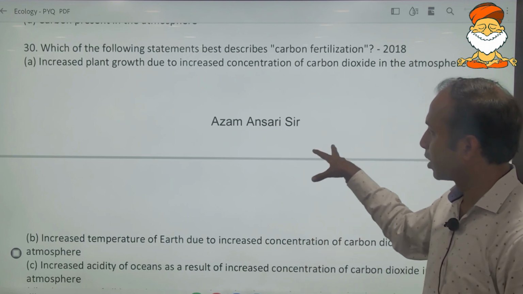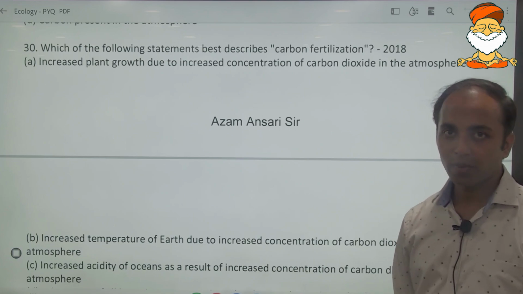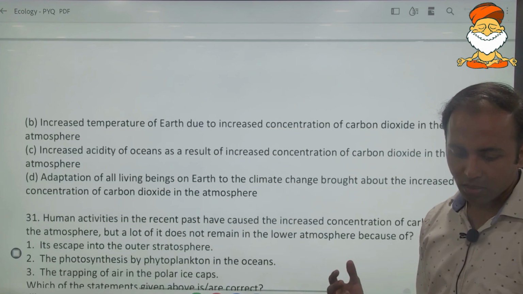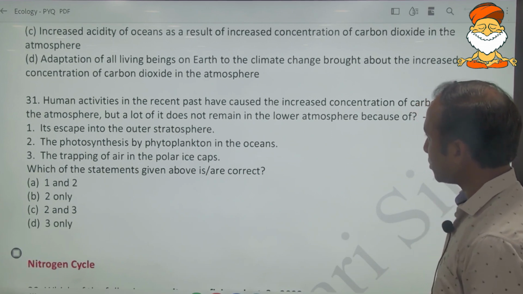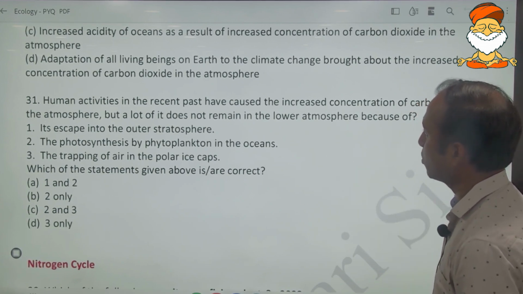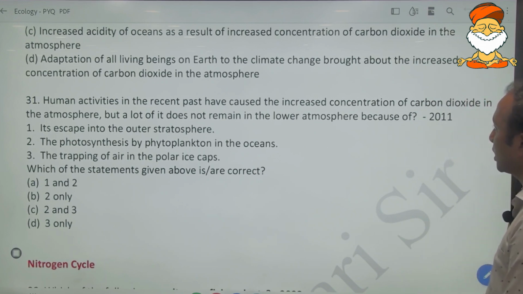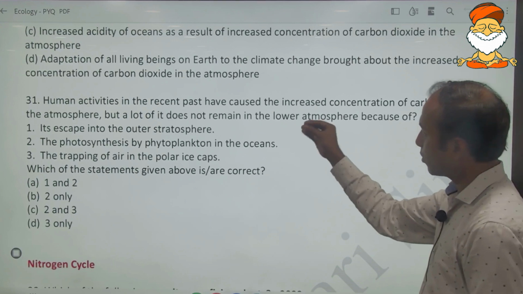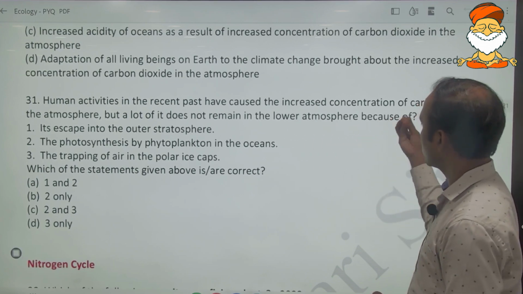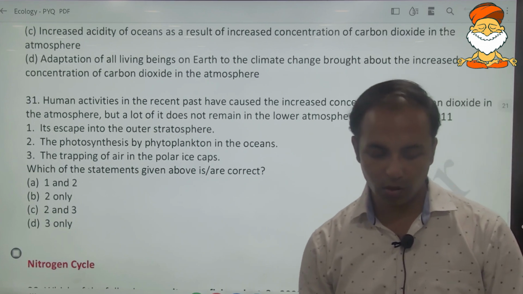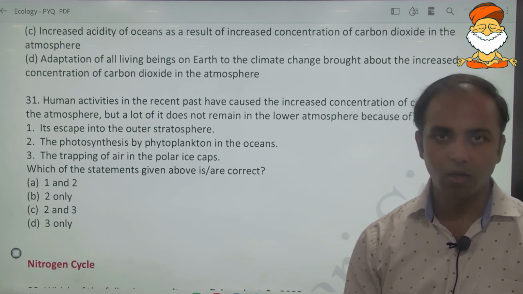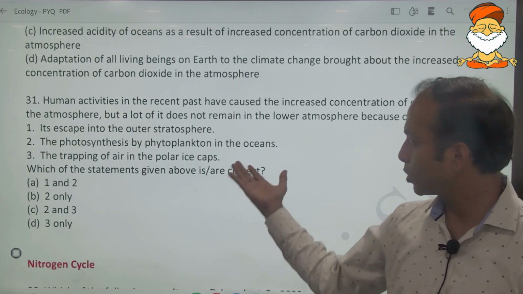So here in these basics we are understanding the carbon cycle, and the subsequent topics will deal with those dimensions also. The last question says human activities in the recent past have caused increased concentration of carbon dioxide in the atmosphere, but a lot of it does not remain in the lower atmosphere. Carbon dioxide is being released, but all of this carbon dioxide does not remain in the atmosphere. So where does this carbon go? That is what the question is about.